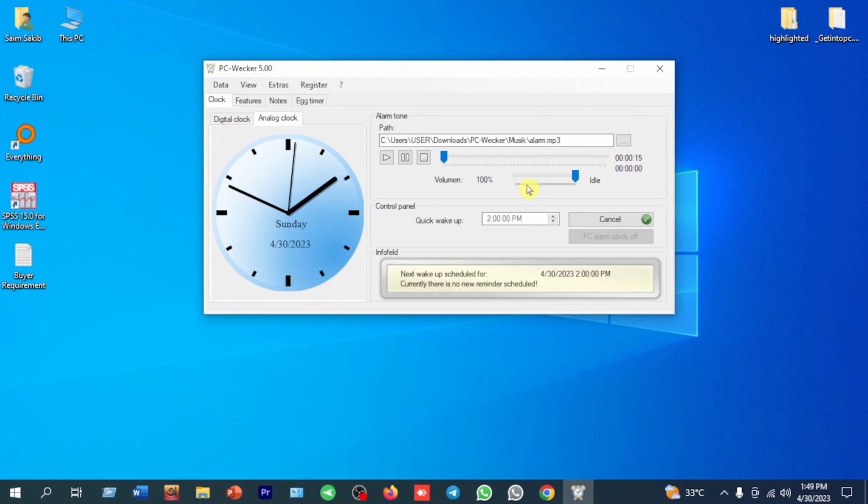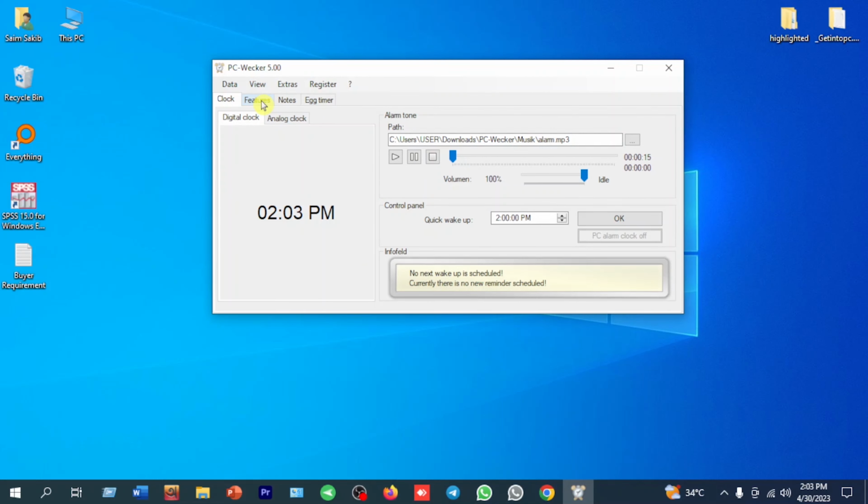Then if we want to control the volume of this section, we just use the up and down buttons, and the volume will increase or decrease. Let's check. Just click here. The sound is low, and it's getting higher. So it will ring for 15 seconds from your setup time. So this is the control panel of the PC-Wecker 5.00 software.